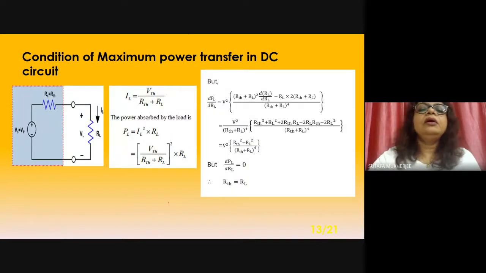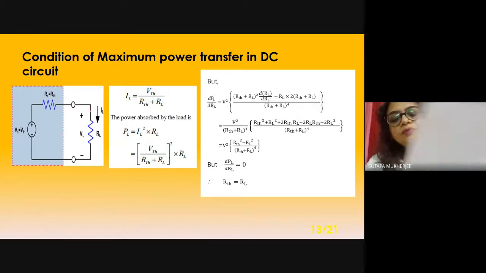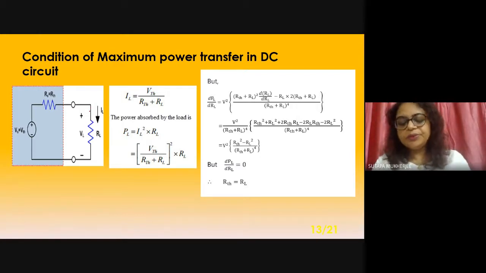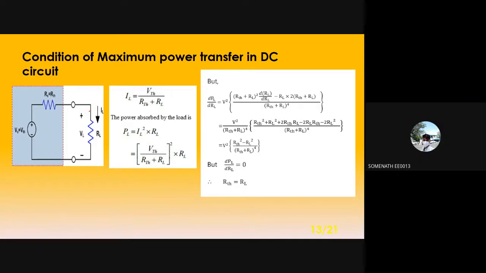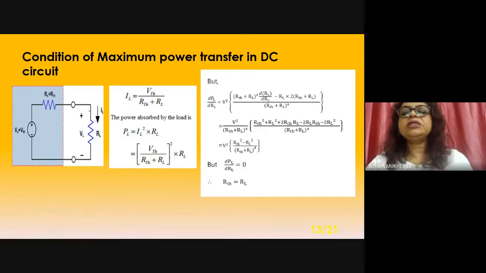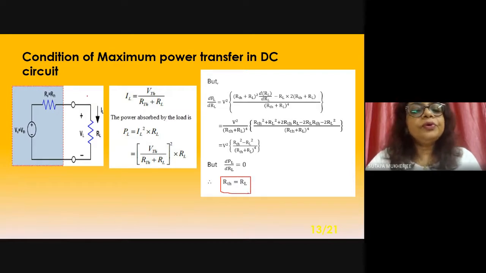Now come to the condition of maximum power transfer. What I have told right now from the definition of the theorem, what will be the condition of the maximum power? Ma'am, provided the load resistance is equal to RTH. RTH. Fine. So this is the proof. How can you get it? Okay, so go to the proof.